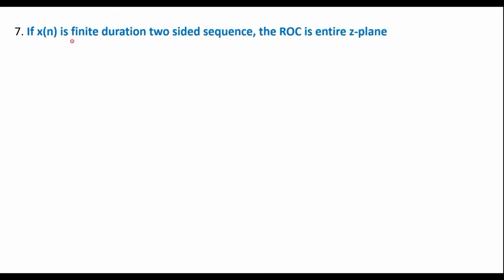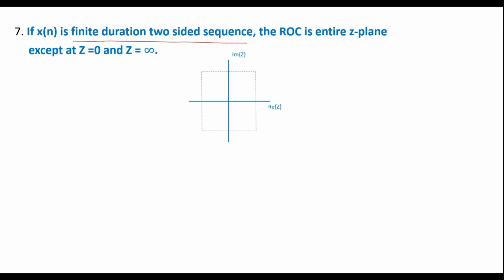If x of n is finite duration two-sided sequence, two-sided sequence means the samples exist on right side as well as on left side. The ROC is entire z plane except z equal to 0 and z equal to infinity. That is, suppose this is the z plane, and we consider x of n as finite duration two-sided sequence, then ROC is entire z plane except origin.